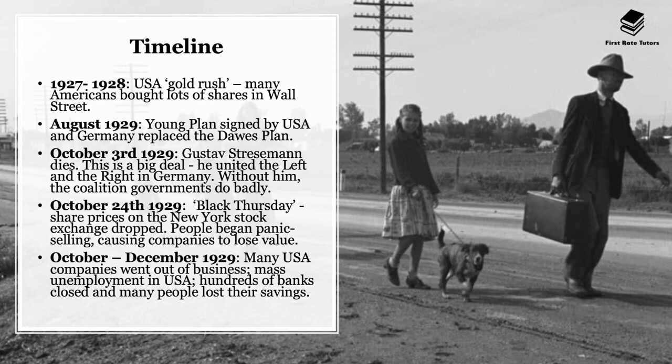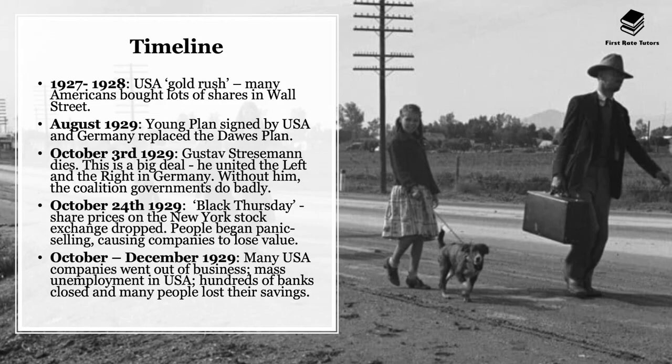And by 1927 to 1928, the USA experienced a gold rush, particularly on Wall Street. This is where a lot of huge companies are listed on the New York Stock Exchange. As a result of this gold rush and these good times, there were many American people who bought lots of shares in Wall Street and in these companies that were doing really, really well.